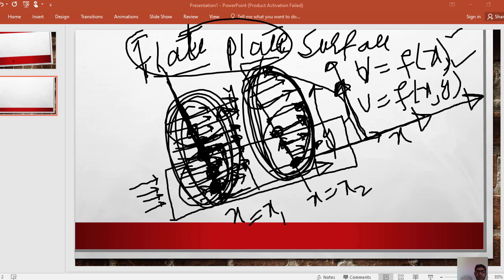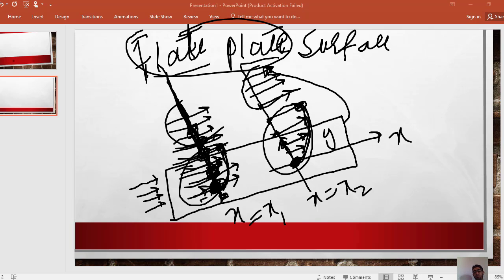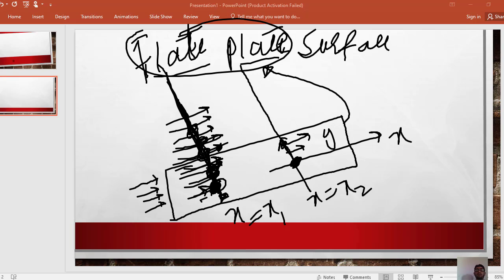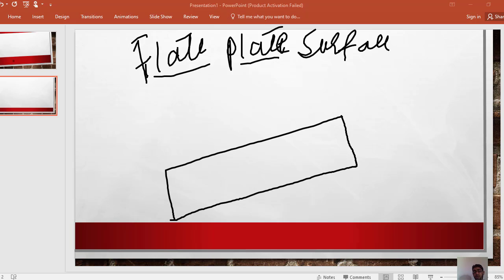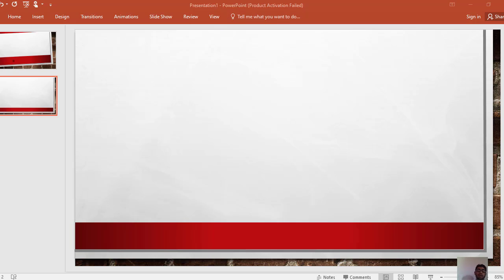The boundary layer is not just limited to the plate. The boundary layer can be formed on an aeroplane. It can be formed on irregular surfaces, which is a quite complicated phenomenon. The boundary layer can also be formed on a spherical surface.